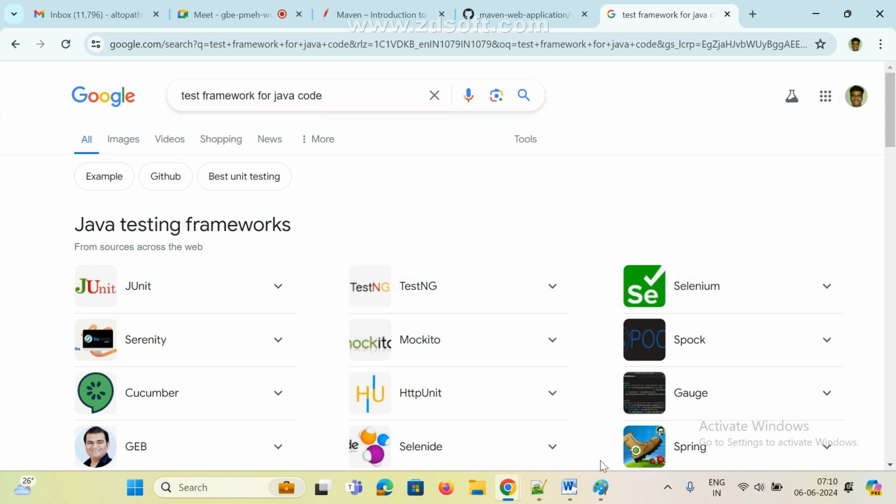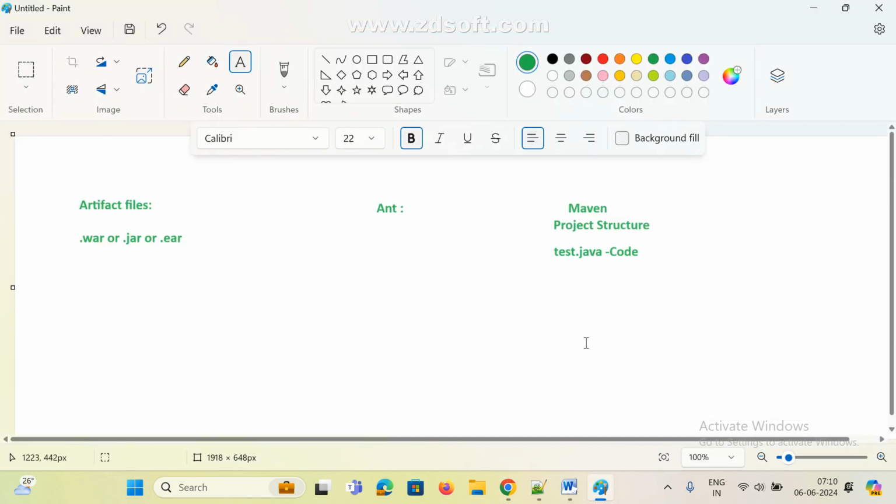Once the developer writes the code, we do some testing, that is JUnit.